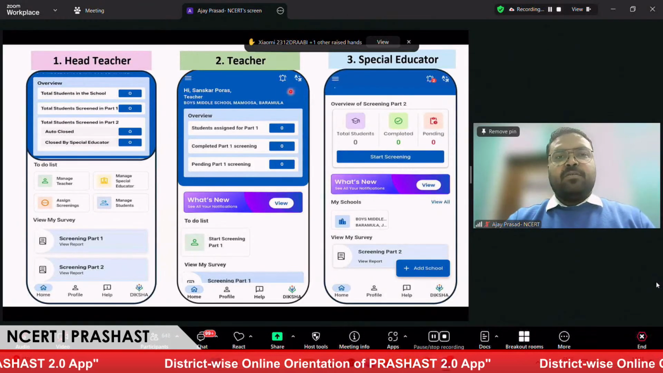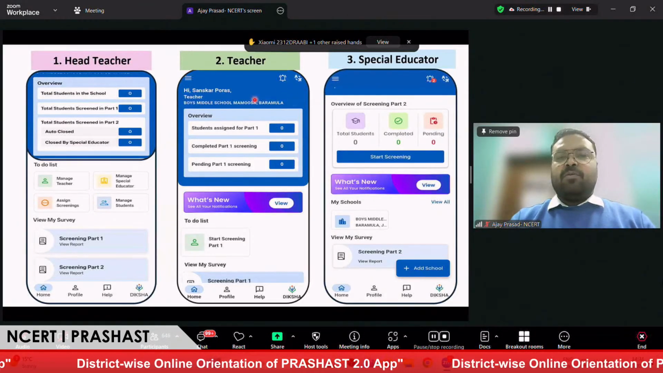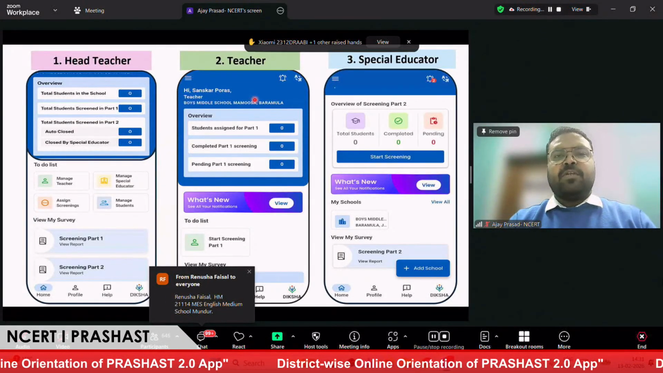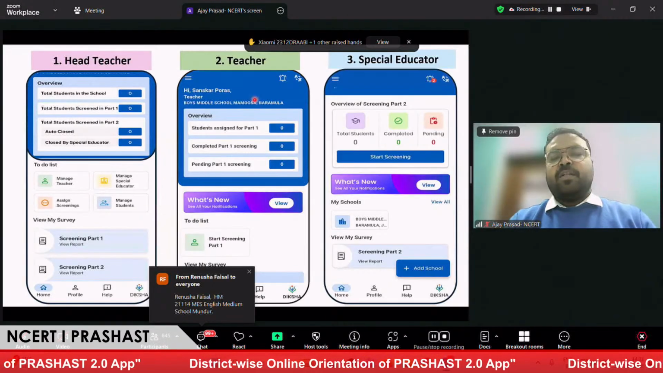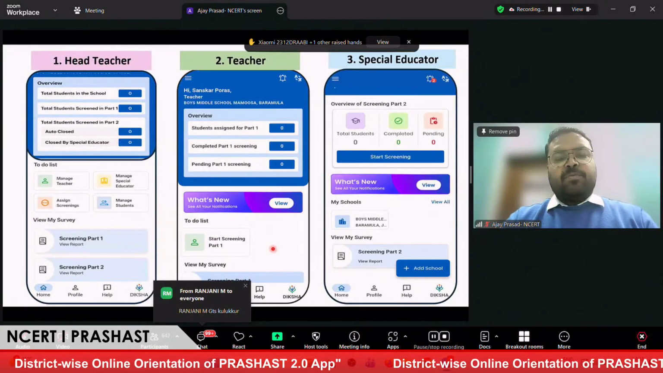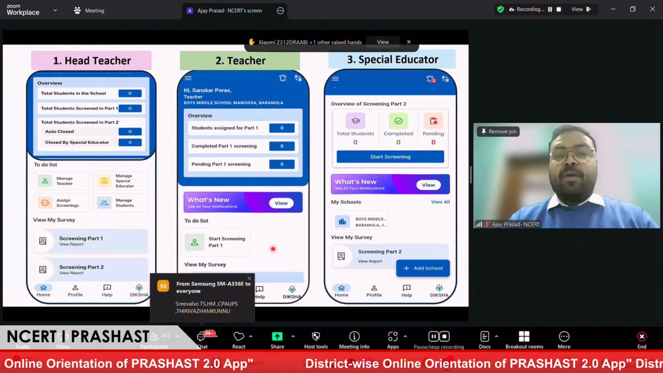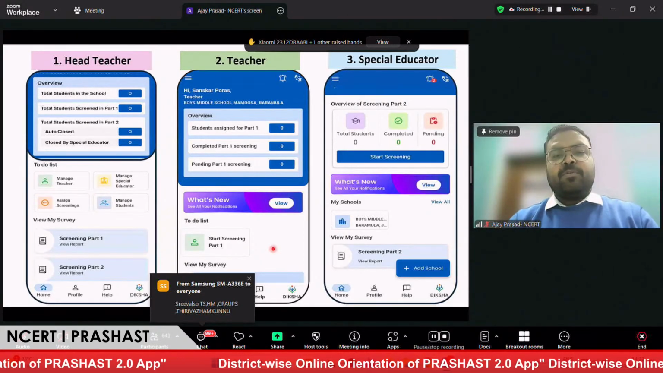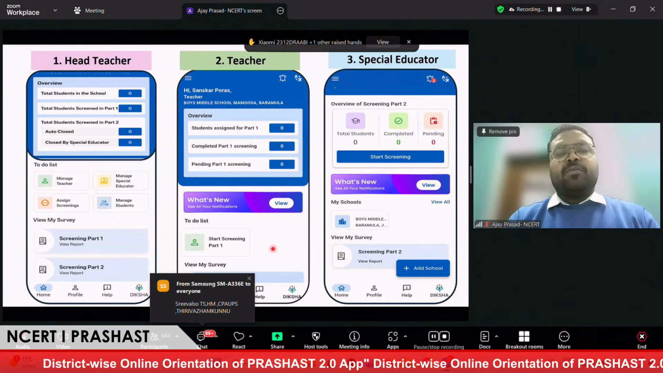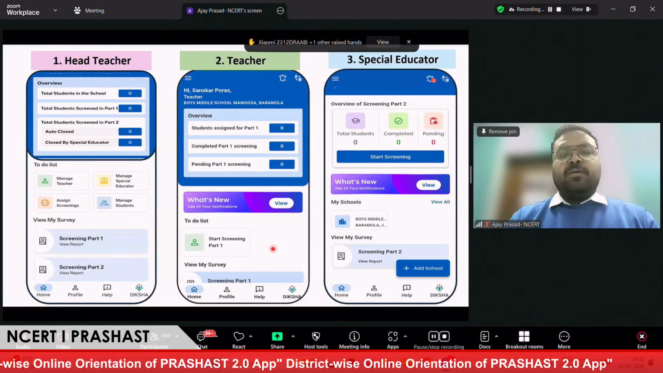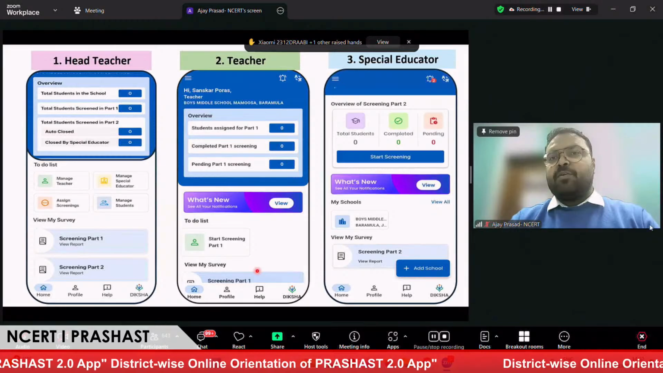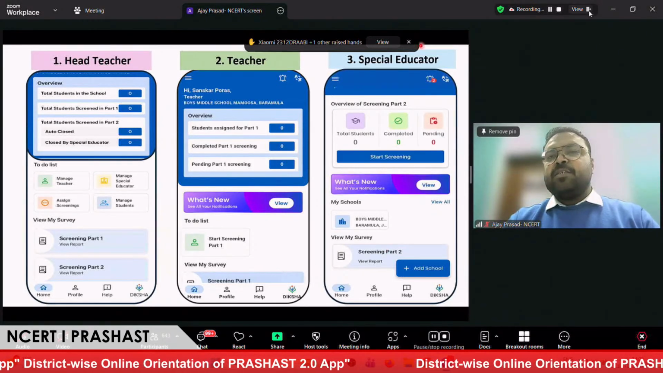Then we have teachers. In the teacher dashboard, as we all know, the teacher would be conducting only screening part one. So we have just given the details of screening part one, the final figures that the teacher would be conducting. Secondly, in the to-do list, the teacher has the responsibility of conducting screening part one. I'm not saying only responsibility, but this is a major responsibility that the teacher would have, because they have to screen all the students in his or her class. Along with that, we have provided access to the report that they will be submitting in screening part one. And this is the third dashboard.